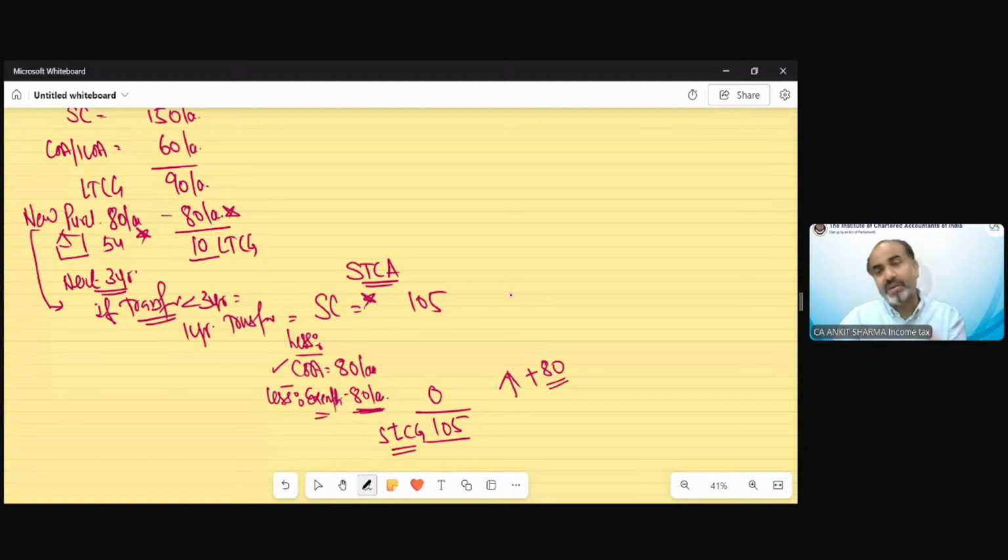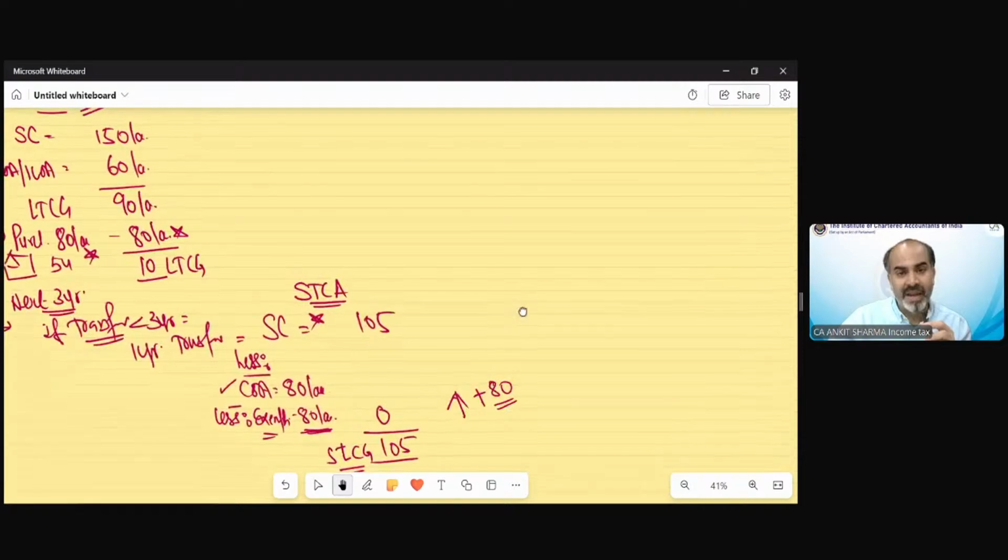If you transferred after 3 years, the normal cost would be deducted. But if you transferred it before 3 years, then your cost would be reduced by the amount exempted earlier. So technically your exemption benefit has been revoked by the income tax department.